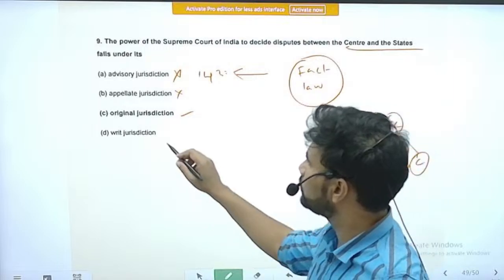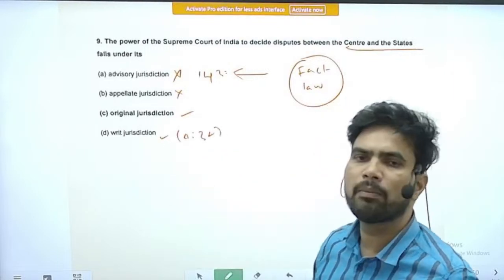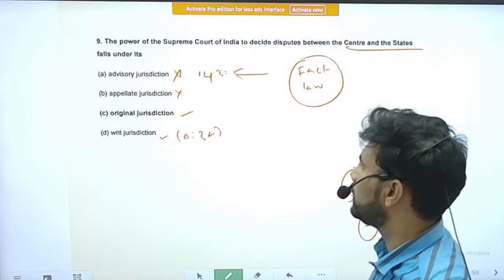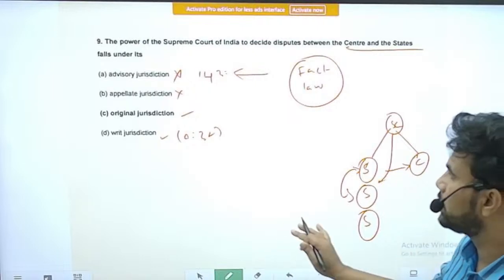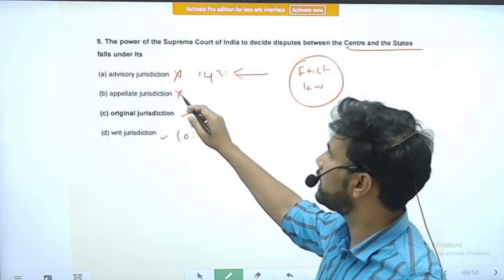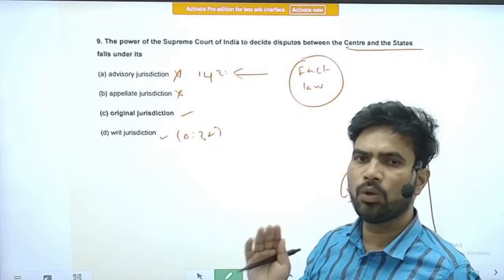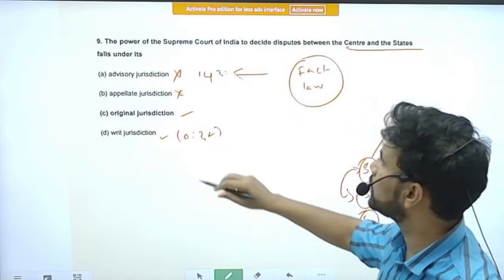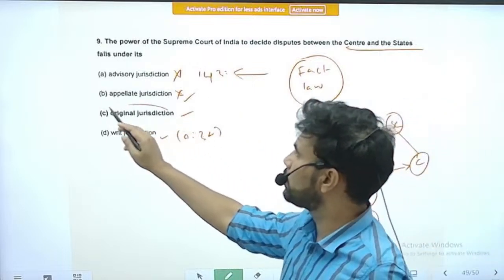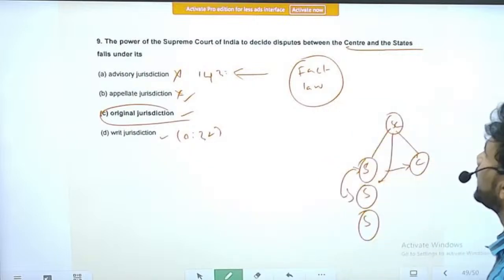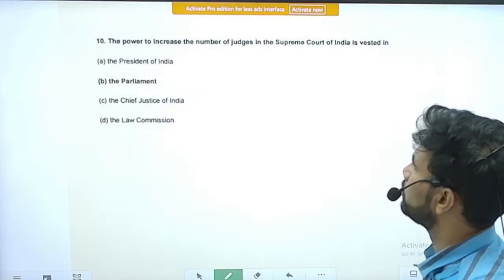Right. So writ jurisdiction, this is different. It comes under Article 32. Whenever the fundamental rights are violated, the Honorable Supreme Court can issue writs. That is the writ jurisdiction. Appellate jurisdiction is the appeal against the judgments given by the lower courts, especially the high courts. That is called appellate jurisdiction. Right. So the correct option is original jurisdiction whenever there is a dispute between the center and the states. That is the original jurisdiction of the Supreme Court.